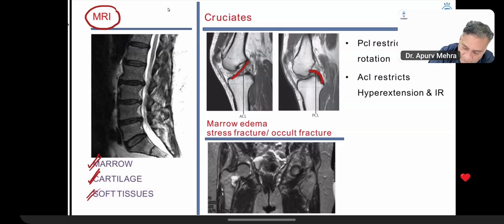So ACL will prevent the tibia going anteriorly, prevents hyperextension and internal rotation. And PCL, posterior cruciate ligament, will prevent external rotation of the leg, right? External rotation, remember. One more thing you need to remember is that they can just show you the MRI and highlight this ACL or PCL. You have to just identify. This question has also come.